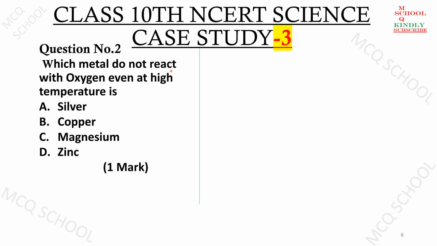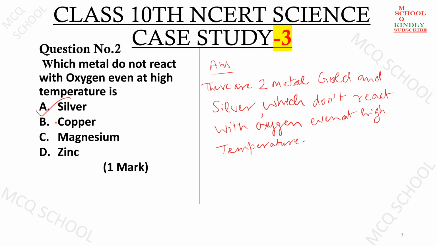Let us take question number 2. Which metal does not react with oxygen even at high temperature? Options are silver, copper, magnesium, zinc. So what's the answer as per you? The answer for this is silver, because there are two metals, gold and silver, which do not react with oxygen even at high temperatures. While copper, magnesium and zinc react with oxygen at high temperature. Hence the answer is silver.